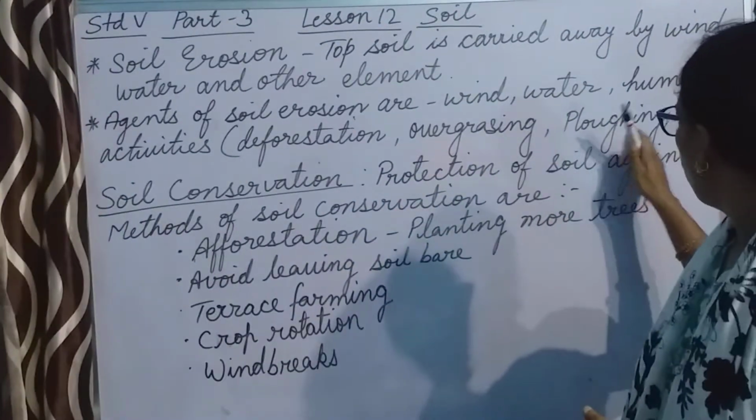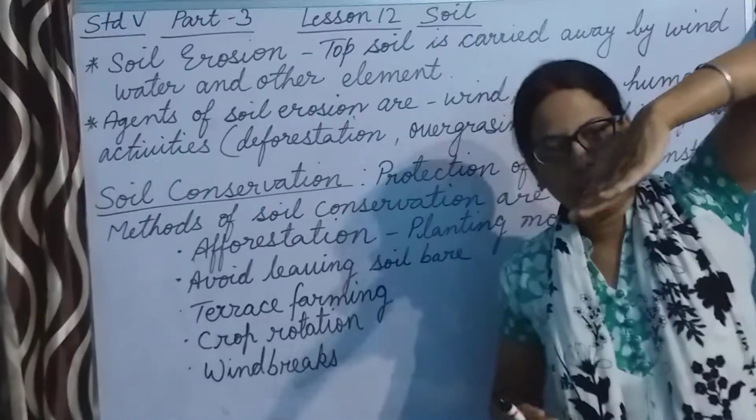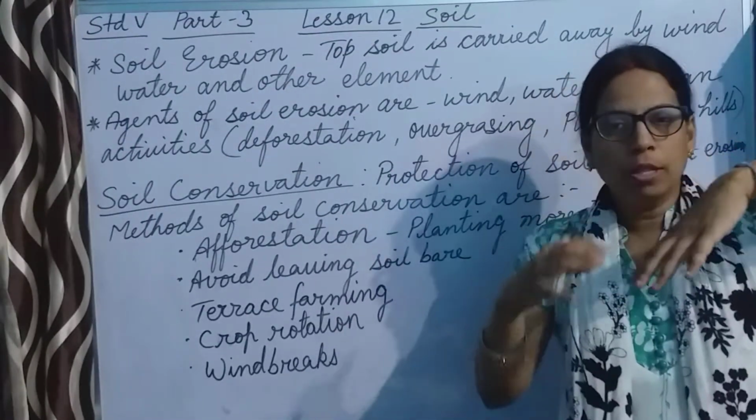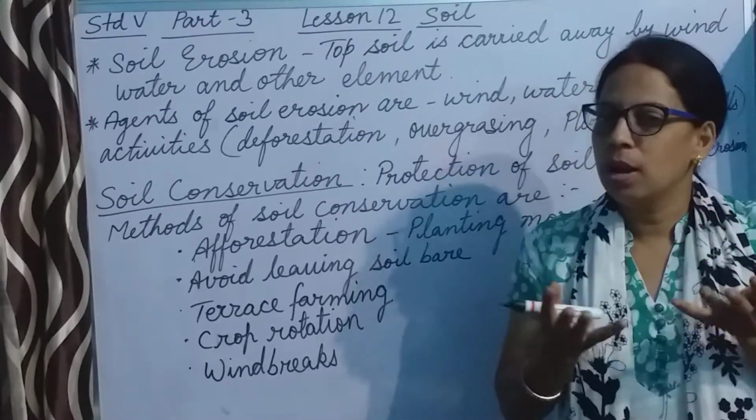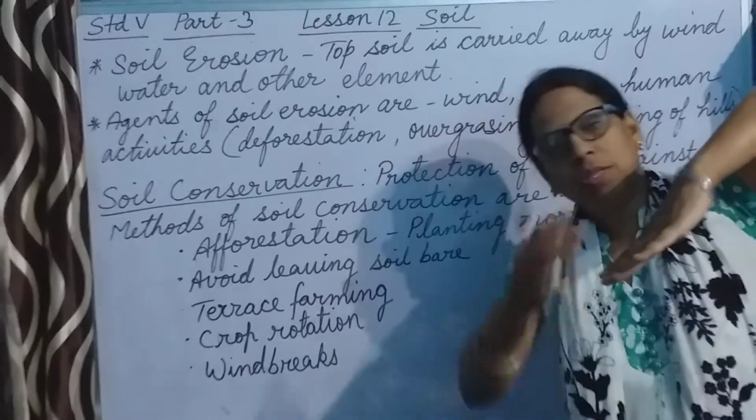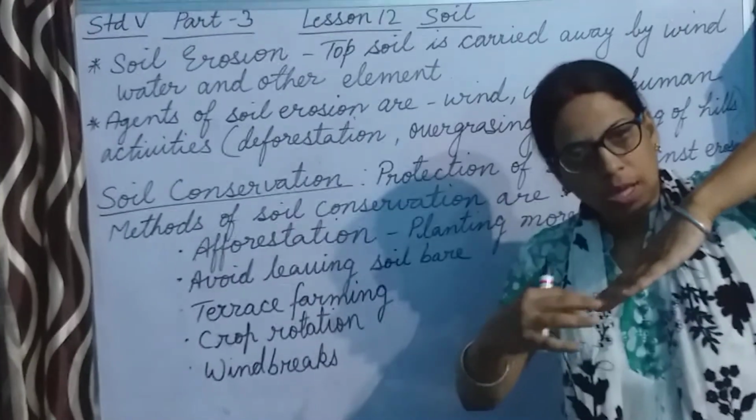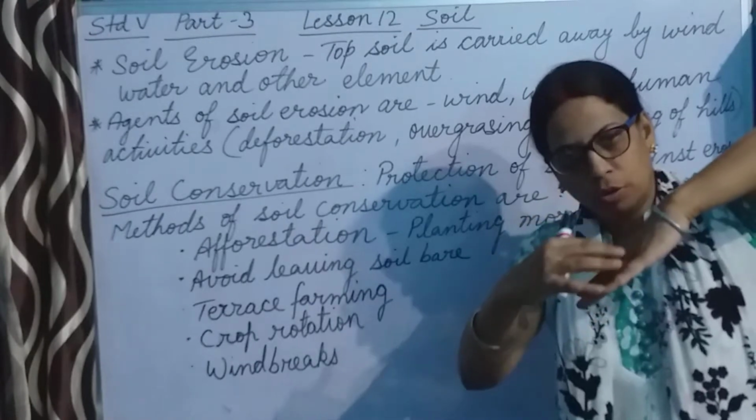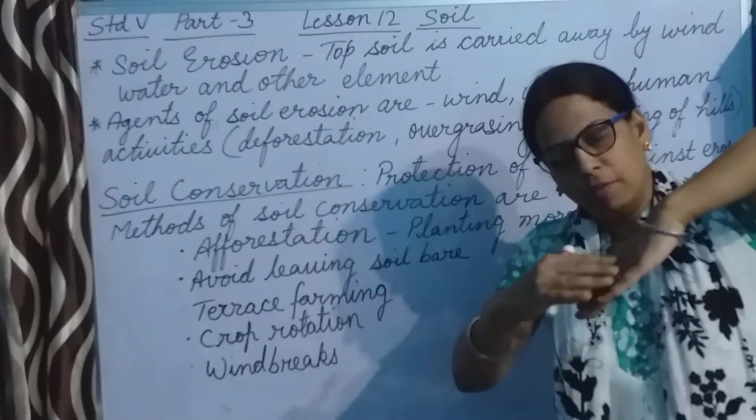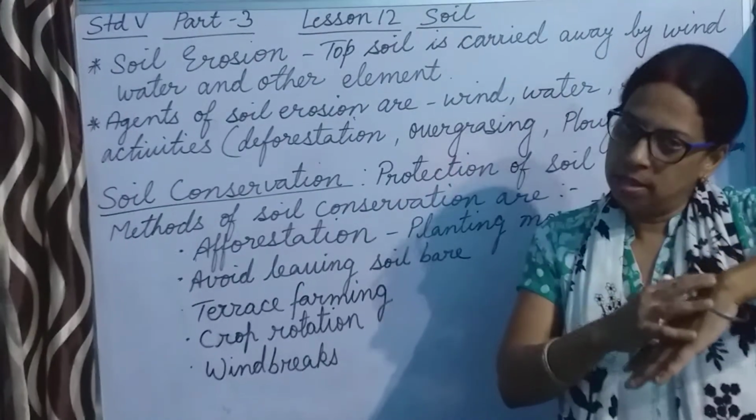Now next is plowing of hills. In hilly areas, because we know hilly areas are sloping areas, when we plow the soil, we make the soil very loose. When the soil is made loose and rainfall occurs, the water will flow through the hills, and the loose soil will be carried away with the water. This will result in soil erosion at that place.